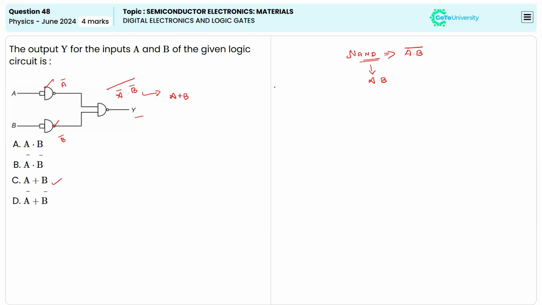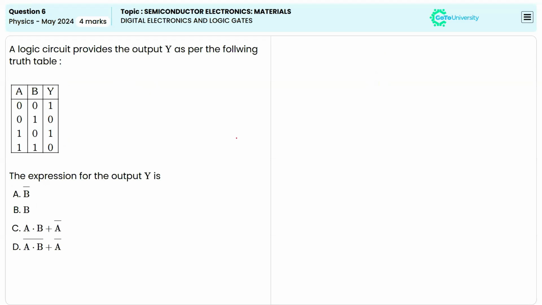Okay, now we are moving to the next question. So here it's given that the inputs A and B are given. We have been given the Y also. We have to find the correct expression. So here when we are checking the input for all the zeros, it is giving one. For the ones also, it's giving zero. And we couldn't predict it directly. So what we can do, we can go with the options.